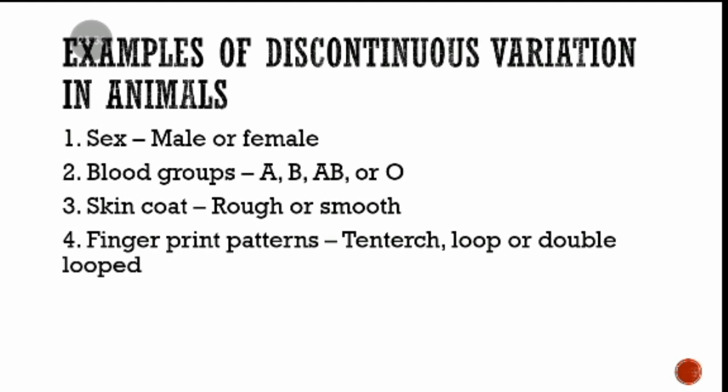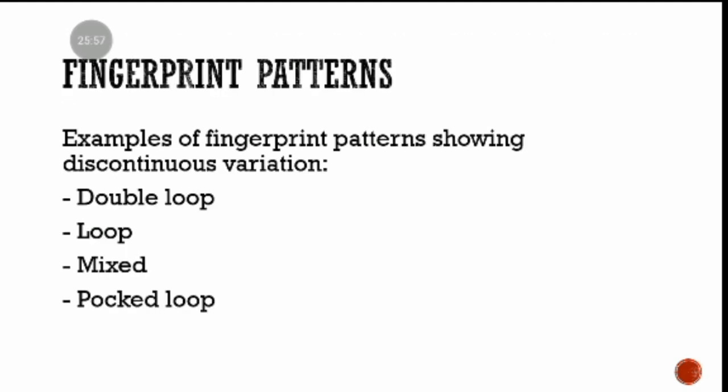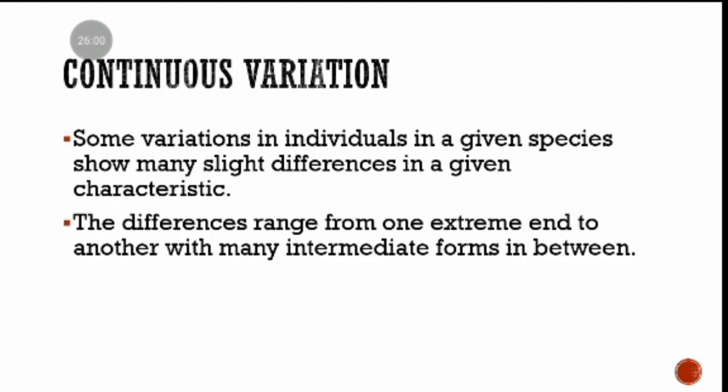Now, let us look at continuous variation. So, we discussed that discontinuous variation has distinct differences. But here, continuous variation means that we have a lot of slight differences in a given characteristic in individuals in a given species. I've just paraphrased the definition there. I'm going to write it as a comment in the comment section.